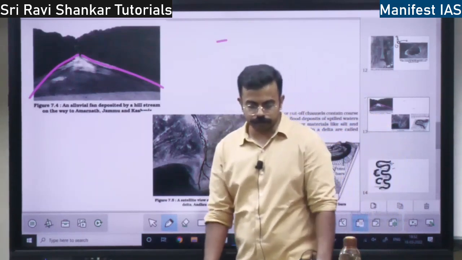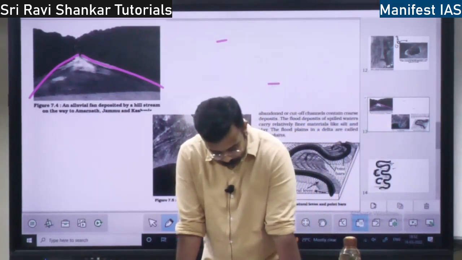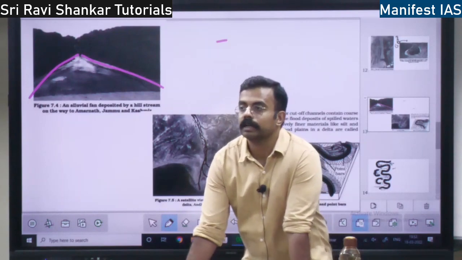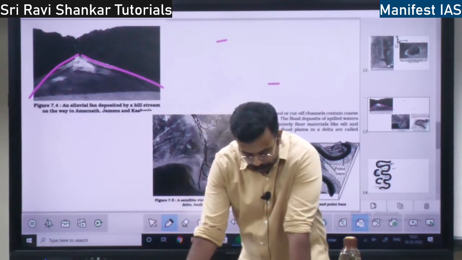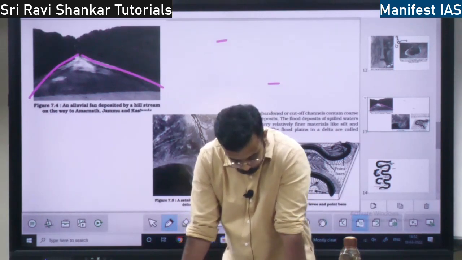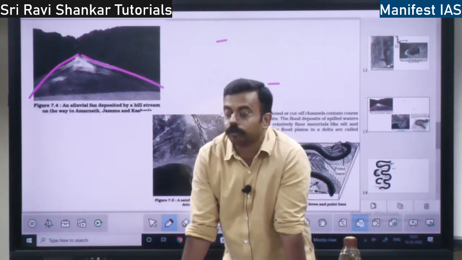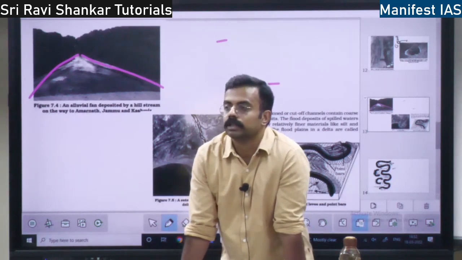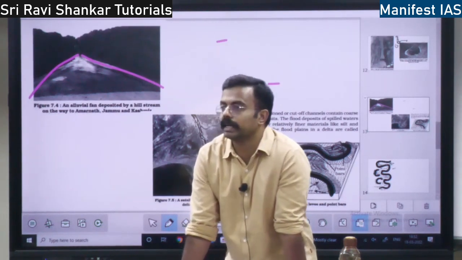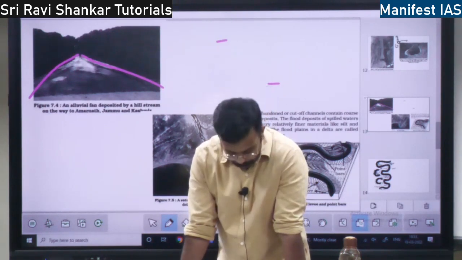There deltas are formed. So deltas are also alluvial fans. They develop at the river and ocean interface. Here the load that was carried by the river, all the mud, rock, everything, will be deposited at the delta, right?